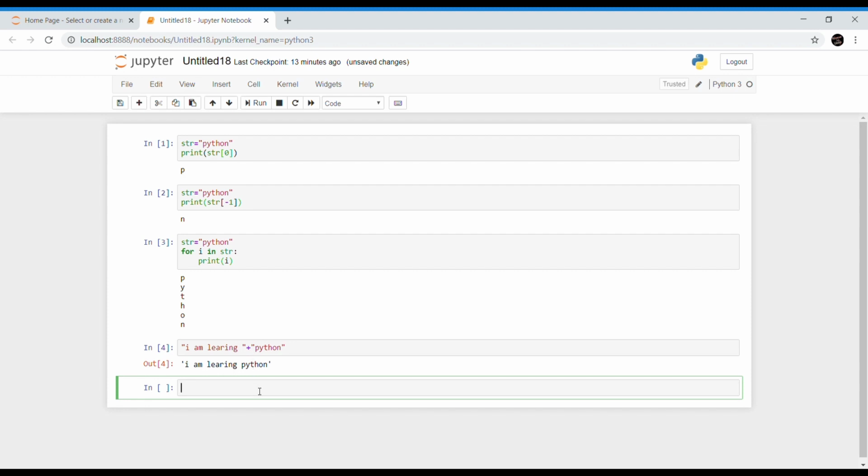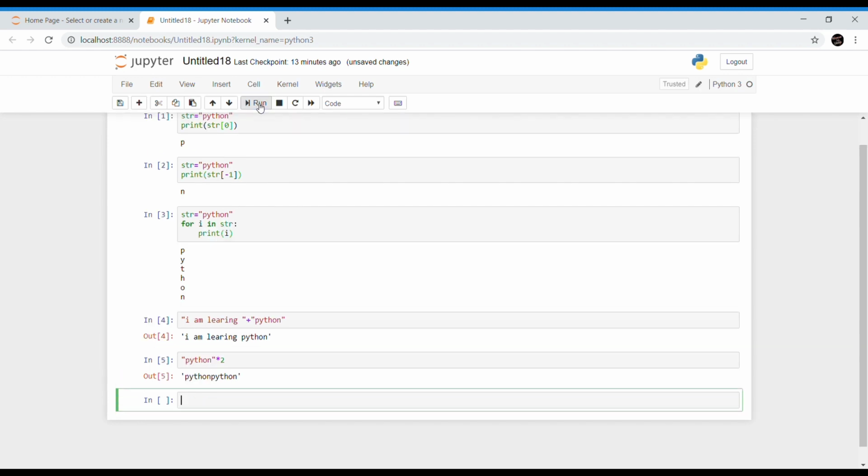I can also use the multiplication operator over here, that is Python * 2, which means this particular string will be repeated 2 times. If you want to give a space over there, then you can write Python, space, in double quotes, * 2.